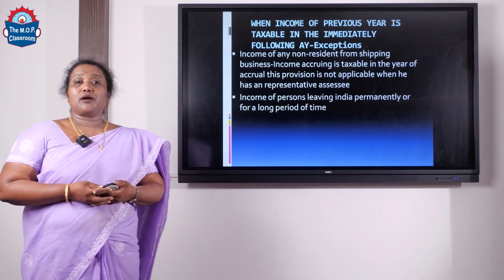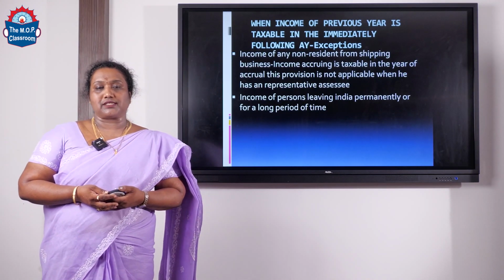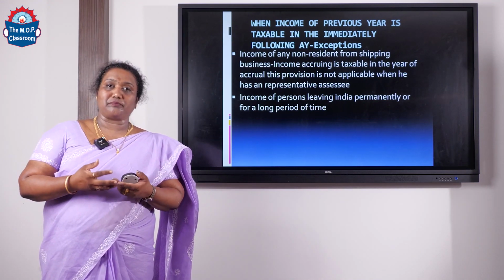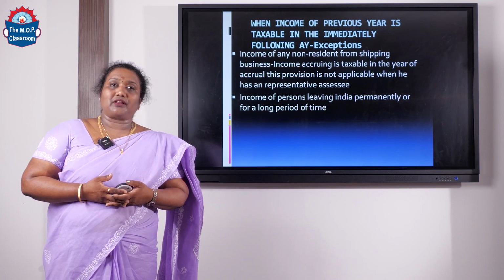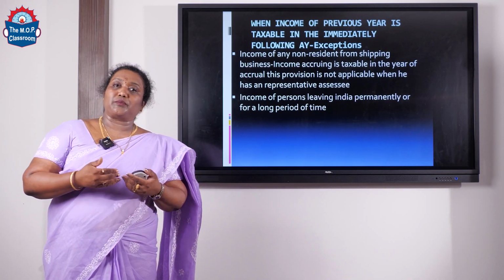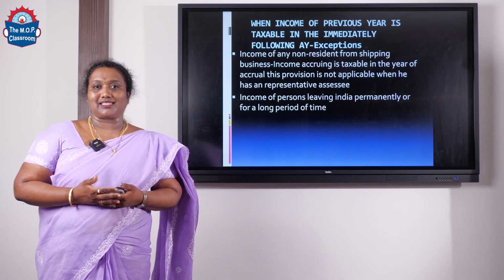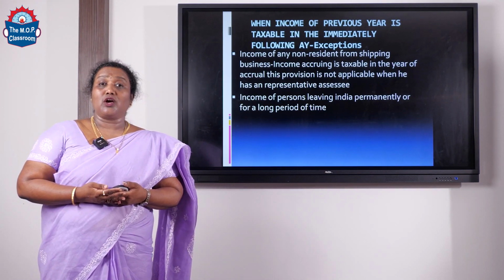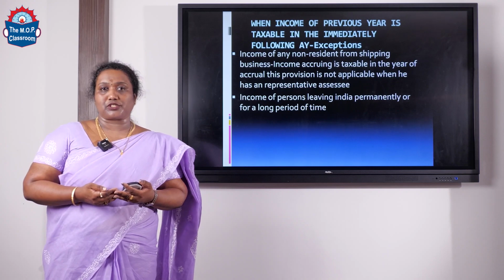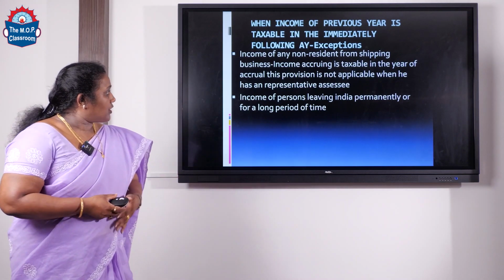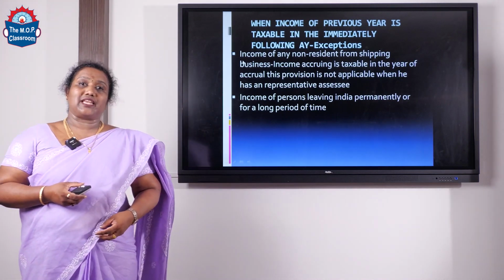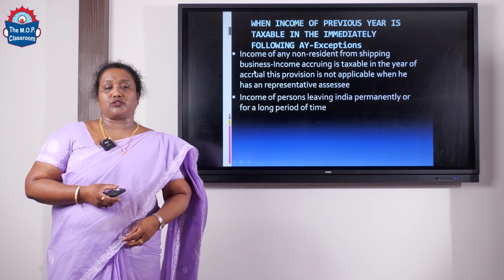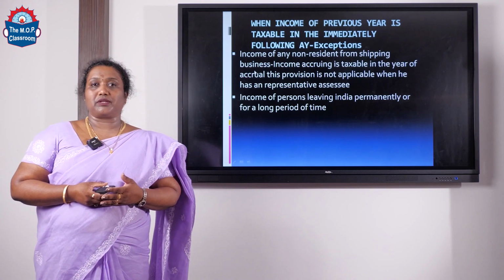First one, income of any non-resident from a shipping business. A person is said to be a non-resident if he fails to satisfy certain basic conditions. In that particular case, his income will be taxable in the same year and not in the assessment year, unless he has a representative assessee in India who takes care of his income tax proceedings. The second point says that if a person leaves India permanently or for a long period of time, in that particular case also, previous year's income will be taxable in the same year.